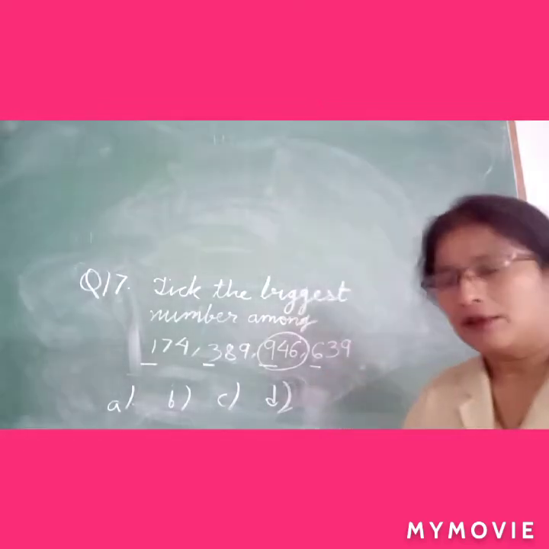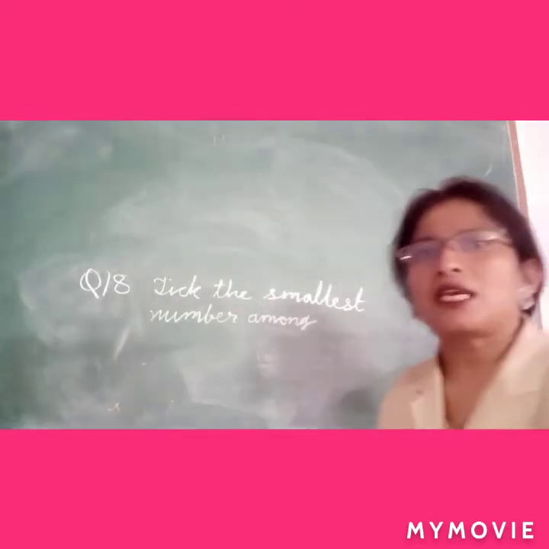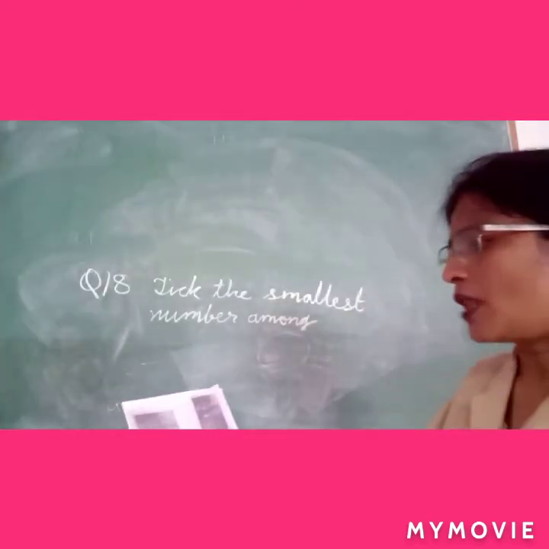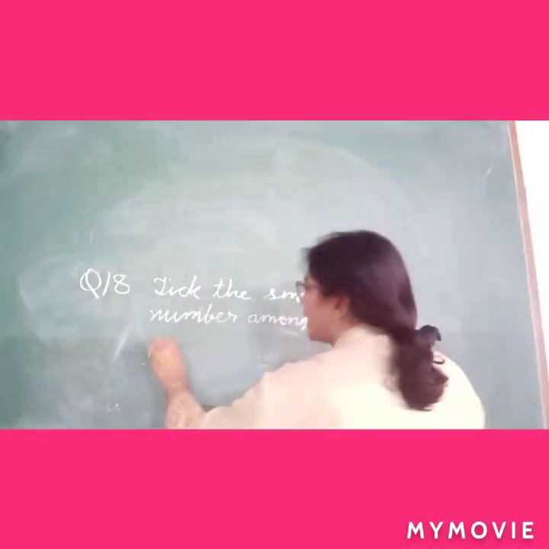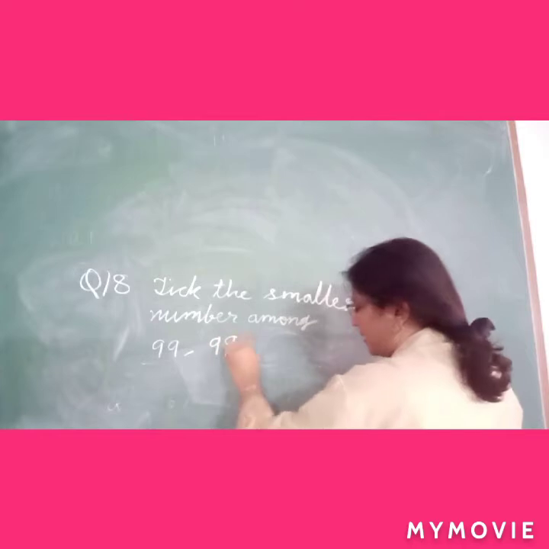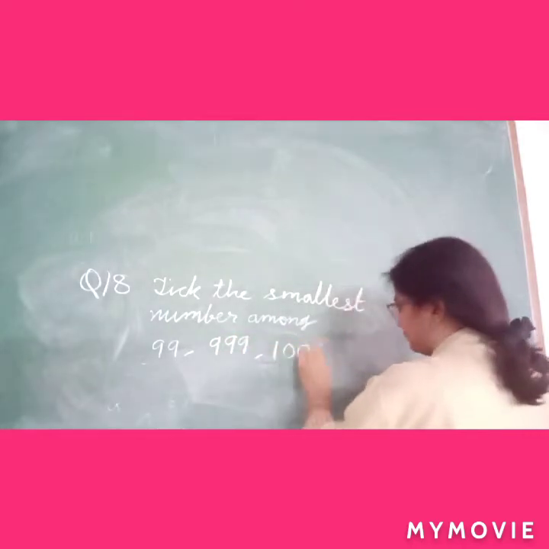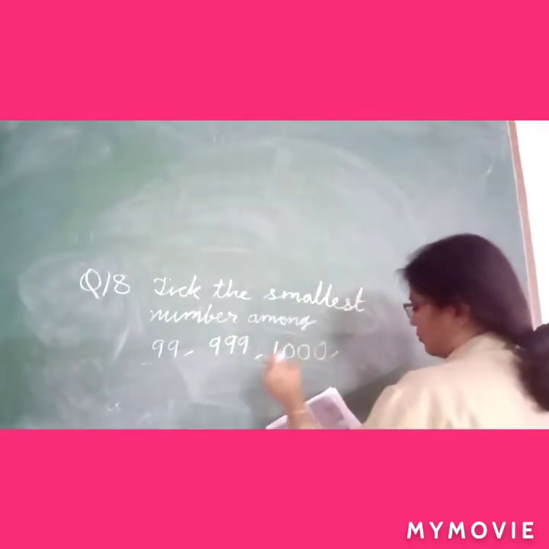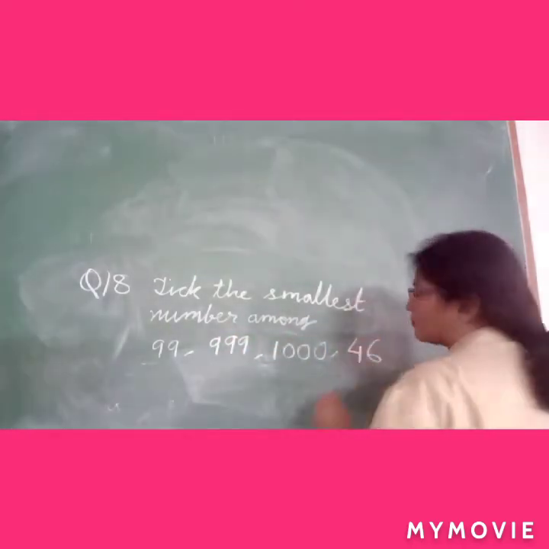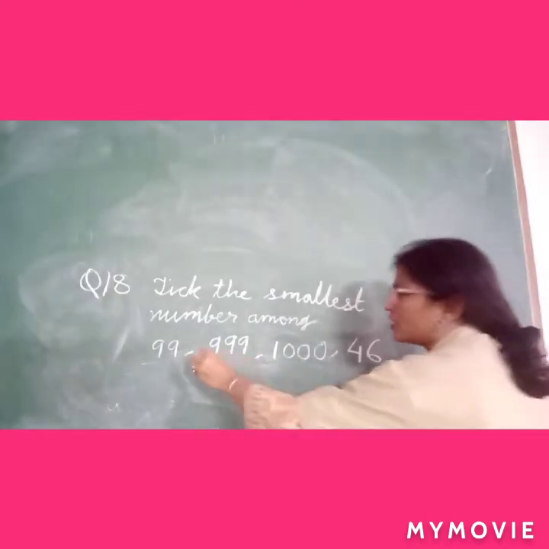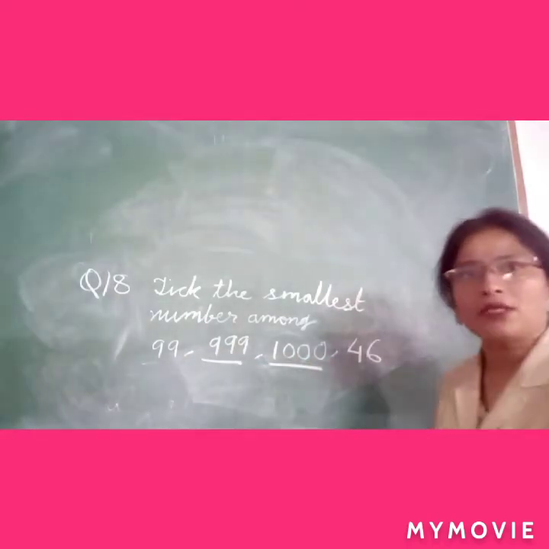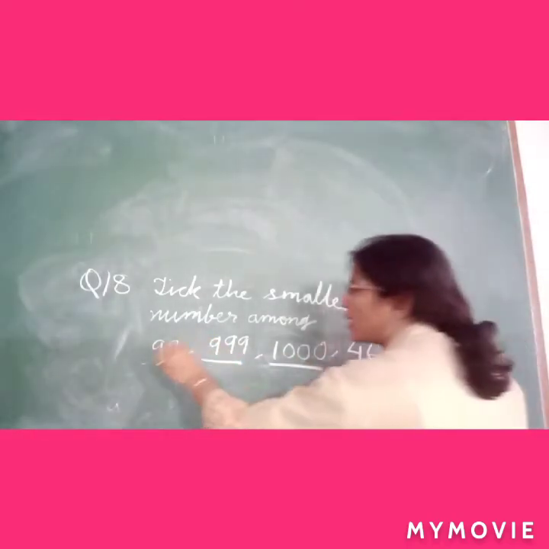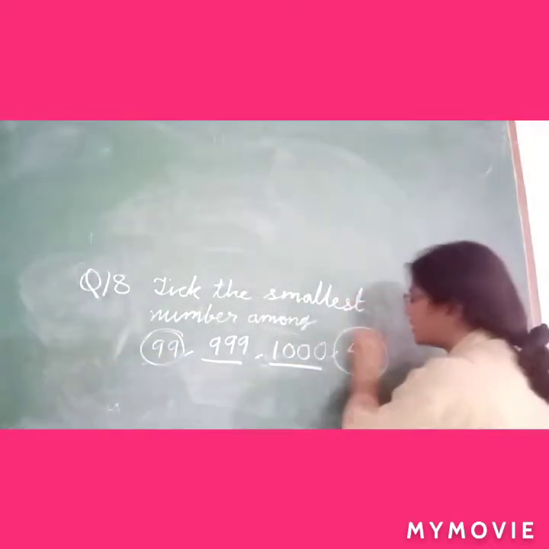Now question 18. 18 is take the smallest number among 99, 999, 1000 and 46. As you can see, it is 3-digit number, it is 4-digit number, so it can't be smallest. You will compare among 2-digit number.